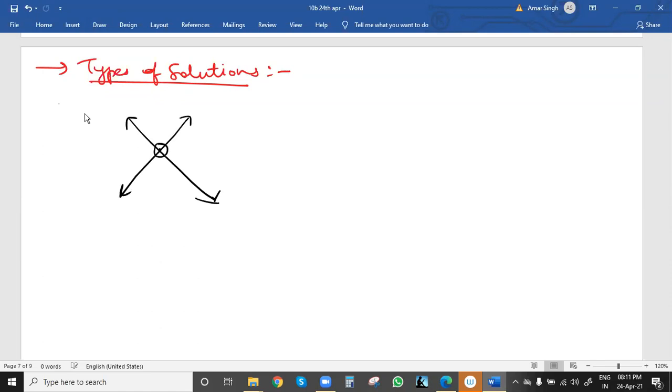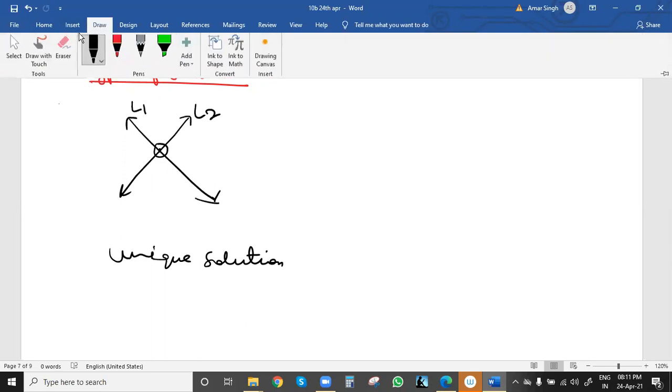This is the solution point, and we name this a unique solution. Because with a pair of linear equations, meaning two equations, we get two lines. Suppose this is line L1, line L2. Where the lines meet will give the solution point. This is the solution because this point lies on both the lines.